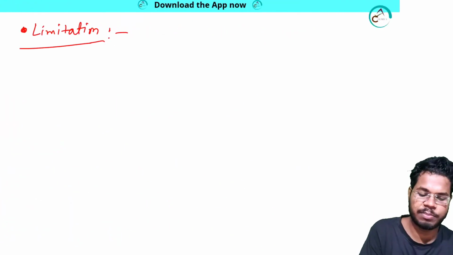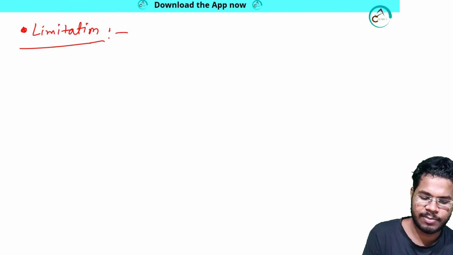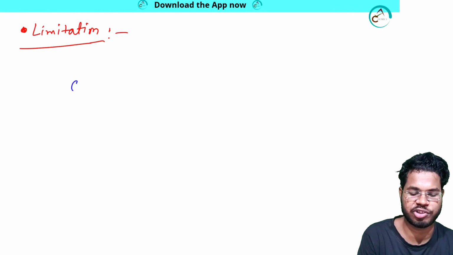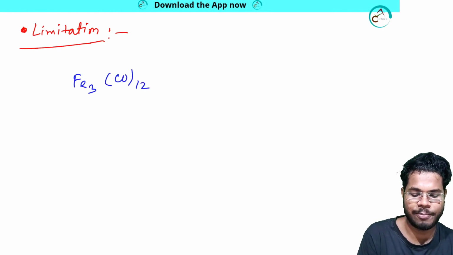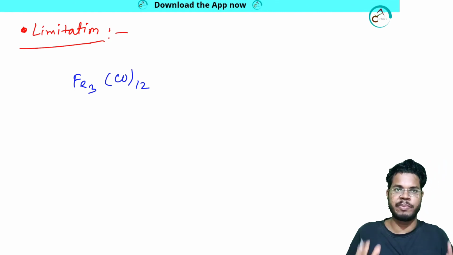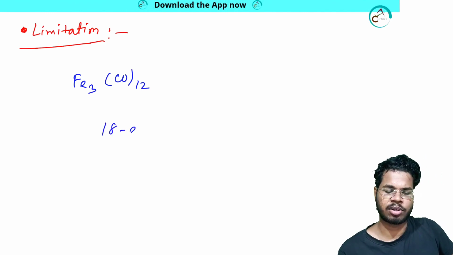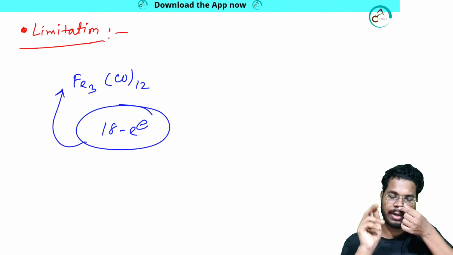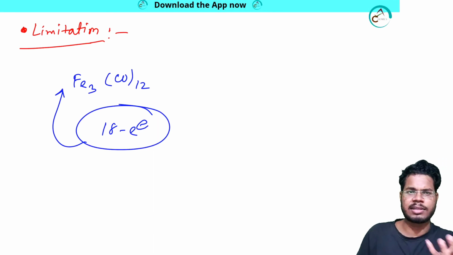Again, let me take one system, one metal, to show how this rule cannot explain the structural information. I am taking one example, a big example, Fe3CO12. I will not do the calculation. If you are interested, do that and send it to me in the group. This system follows the 18 electron rule per metal. If you consider one metal, that will follow 18, another metal 18, another metal 18. For the whole system you will get some multiple of 18.